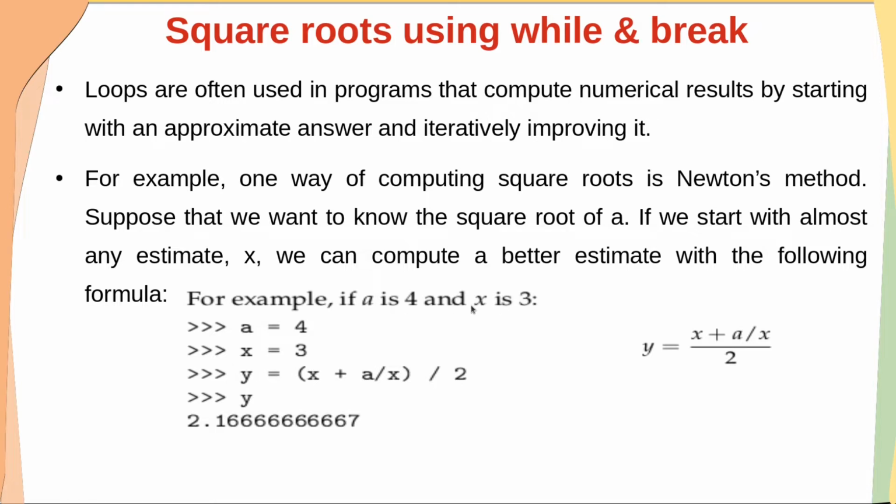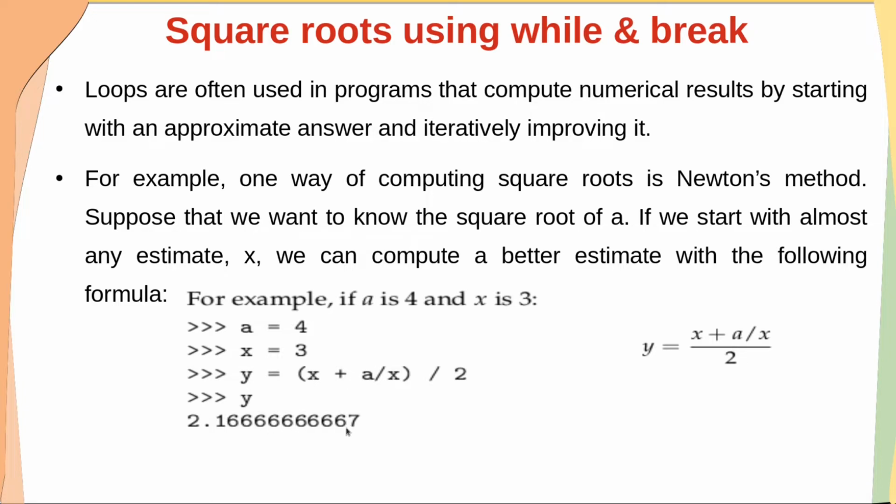Say I'll take x as 3. In a Python interpreter, if we assign a is equal to 4 and x is equal to 3, the formula is y is equal to (x plus a by x) divided by 2. This formula can be implemented like this: y is equal to open bracket x plus a by x close bracket, divided by 2.